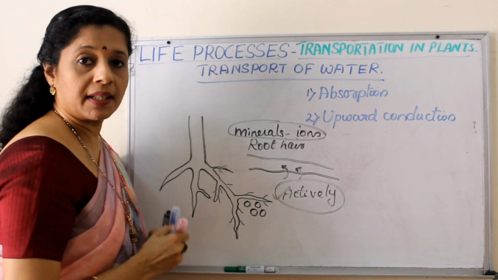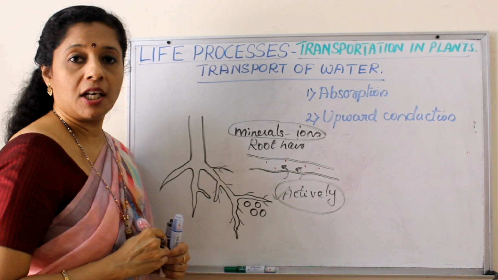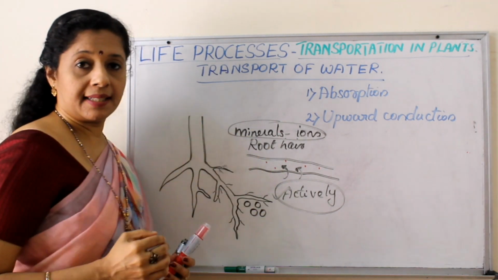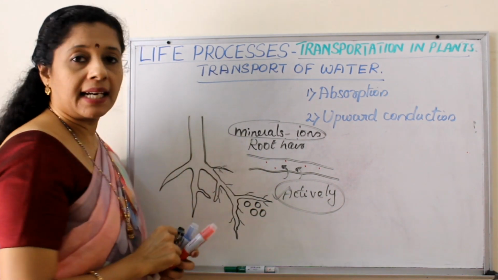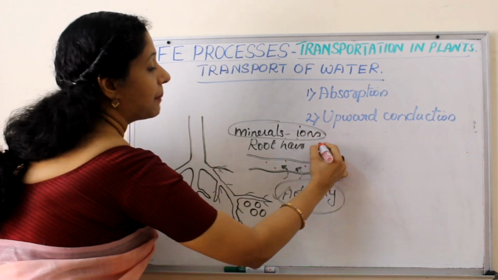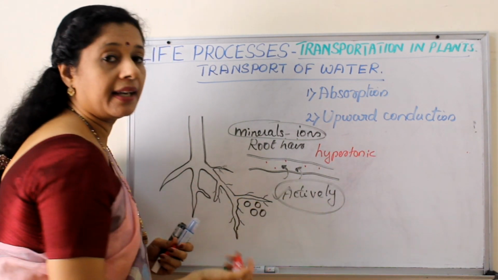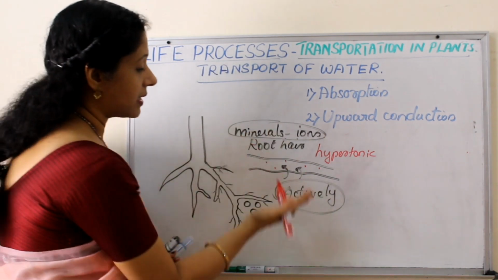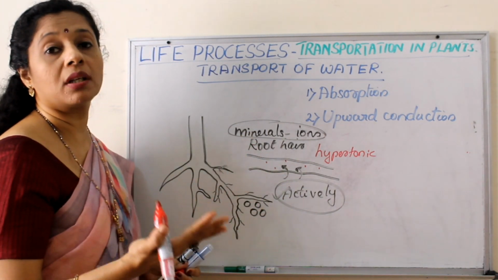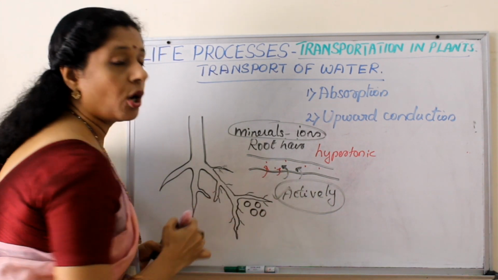Suppose I draw ions with a red color. So these are the ions now inside the cell. So once ions are inside the cell, they act as solute. So what happens? Inside the condition becomes hypertonic. Solute concentration is high, water concentration is less. Now where is water more? Outside water more, or in the soil water is more. So now water will move inside by osmosis.